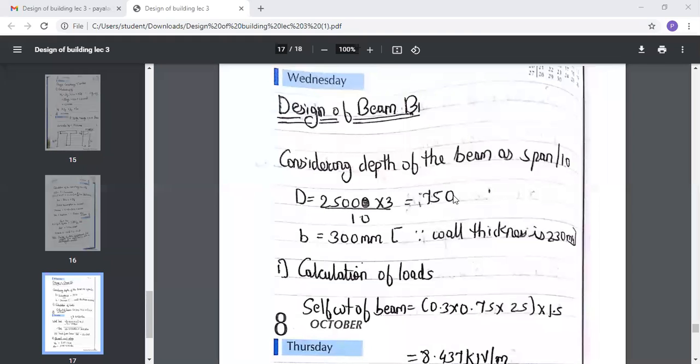And after completing, let me know. Okay, done. Everyone had got the depth. Should I proceed with the loading calculations?